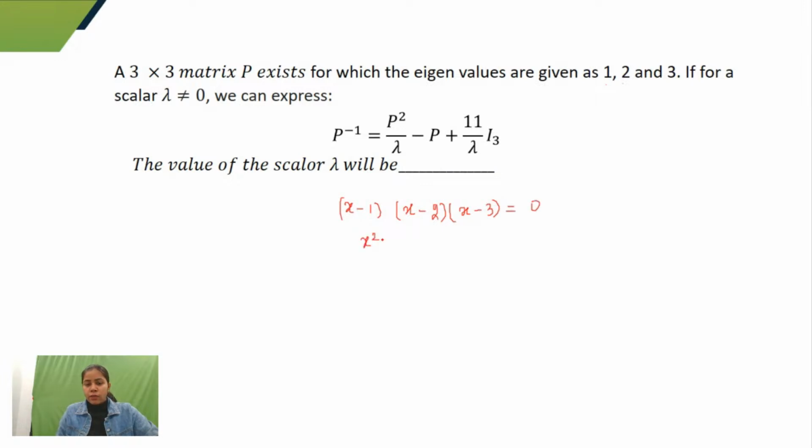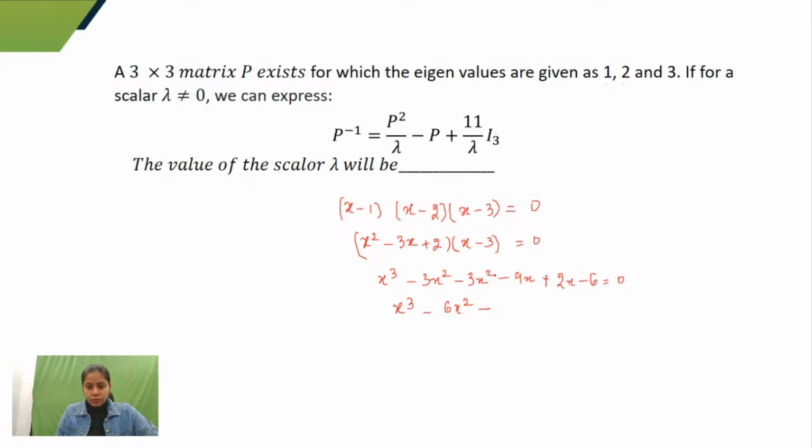What would I get if I solve x square minus 3x plus 2 and then x minus 3 equals 0? Can I write this as x cube minus 3x square minus 3x square minus 9x plus 2x minus 6 equals 0? Just a minute, let me check if all the calculations are correct.